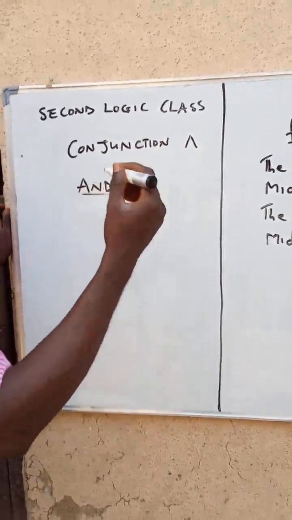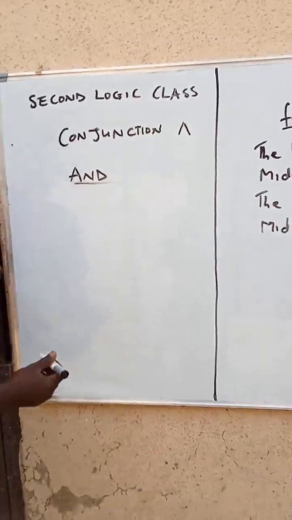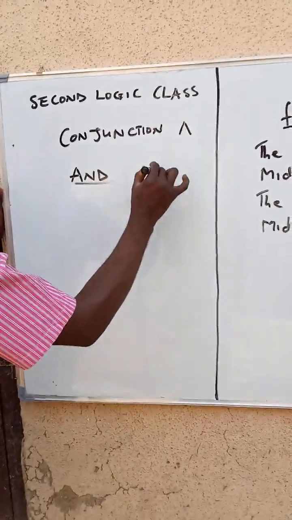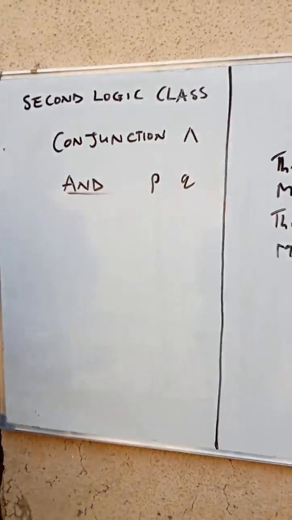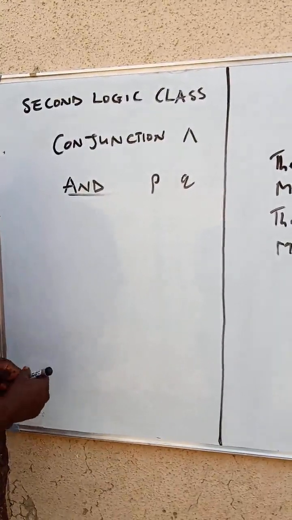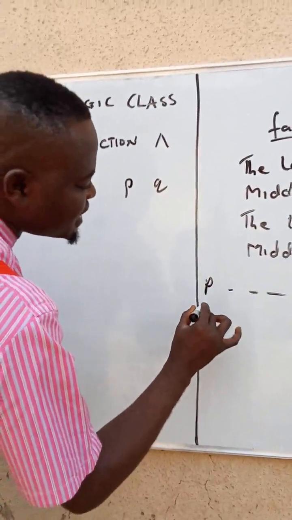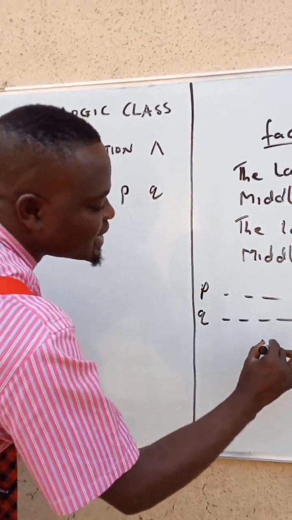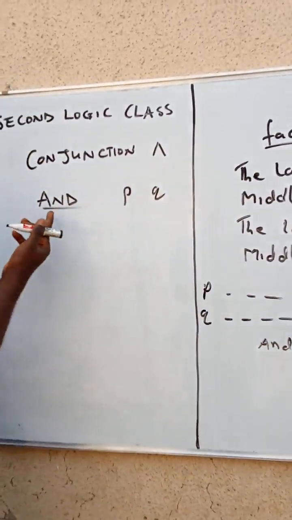So the truth table for this and, assuming we're having a statement, we say a simple statement is a statement formed by just a single phrase and cannot be separated into two. But in this case, it's a compound statement. Conjunction is a compound statement. If you have first statement P, second statement is Q. We said the other time that Jane is married and her mother is happy. That means the first statement can be P, Jane is married. Second statement is Q, her mother is happy. So what joins these two statements is and. So we said Jane is married and her mother is happy.